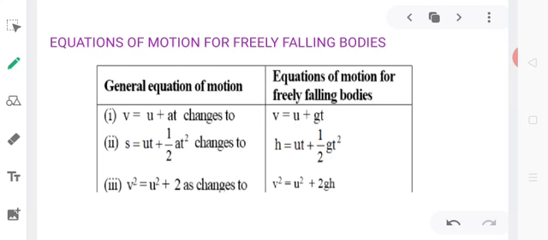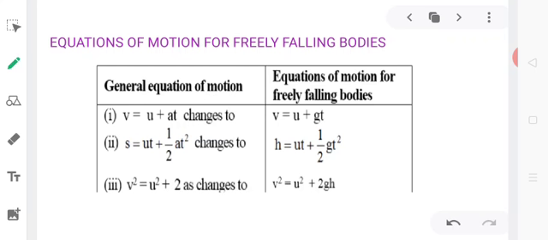You have already studied the equations of uniformly accelerated motion earlier. There is a slight modification when we talk about freely falling objects. So how do these equations get modified? Instead of writing v equal to u plus at, where a stands for acceleration, we can write v equal to u plus gt. So instead of a, we have written g.